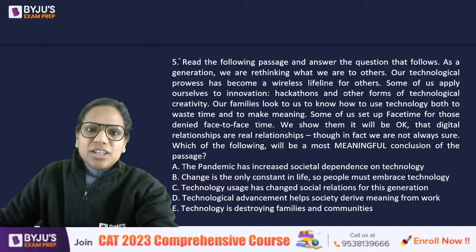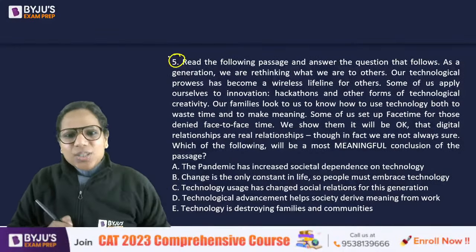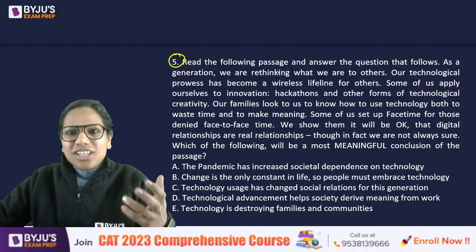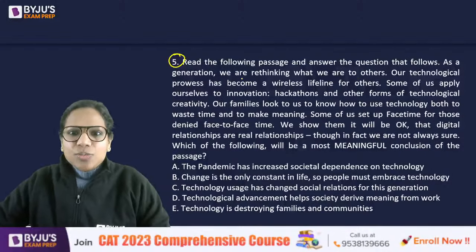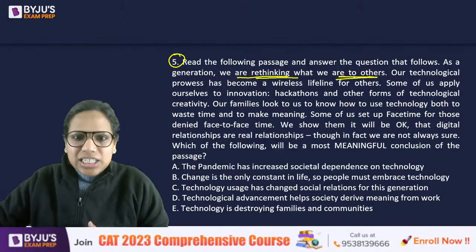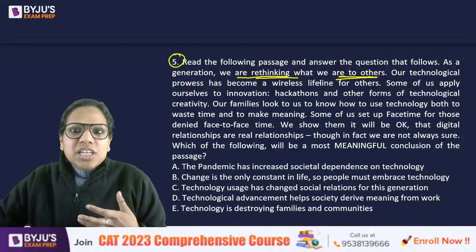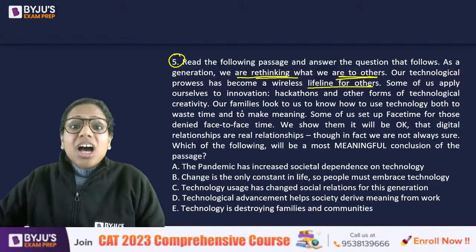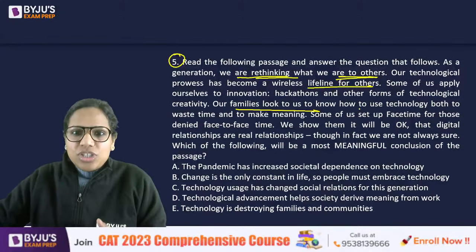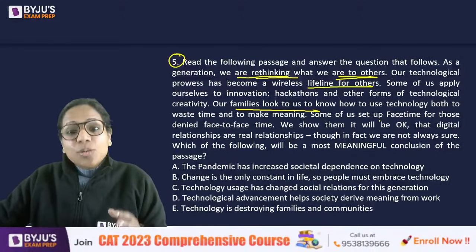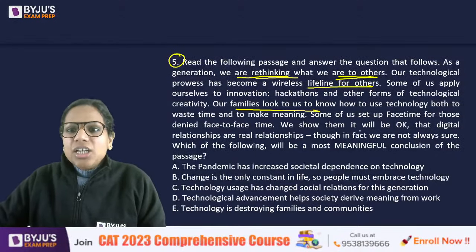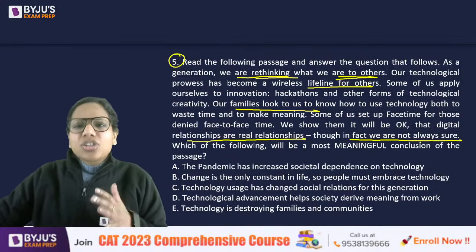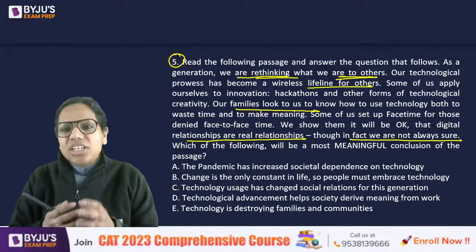All right. Question 5. Yes. I think this was easy. It was talking about your generation. As a generation, we are rethinking what we are to others. So basically, there's a change that's happening. We are rethinking, right? Our technological prowess has become a wireless lifeline for others. Some of us apply ourselves to innovation. Our families look to us to know how to use technology, both to waste time and to make meaning. Some of us, then this gives an example, right? We show them it will be okay, that digital relationships are real relationships, though in fact we are not always sure. So it seems like things are changing, right?